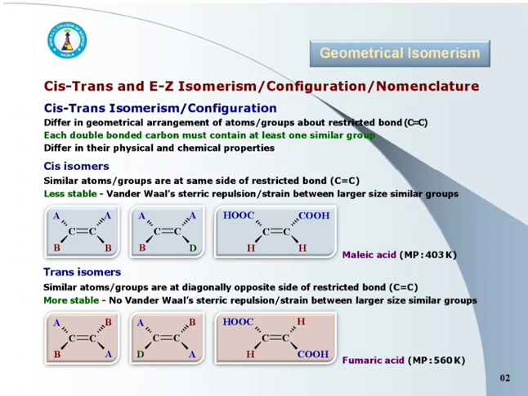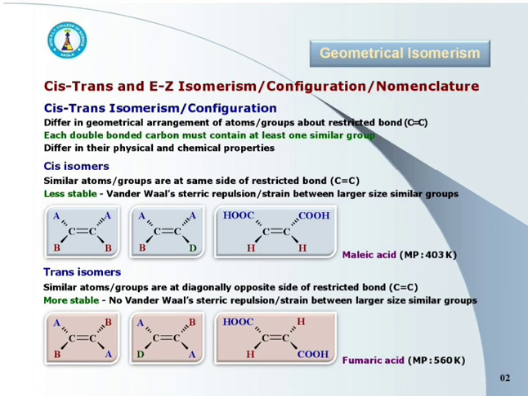See the first representation for cis isomer, given in the blue box. Here similar atoms A are on the same side of the double bond. Also the similar atoms B are again on the same side of the double bond. Hence it is the cis isomer.